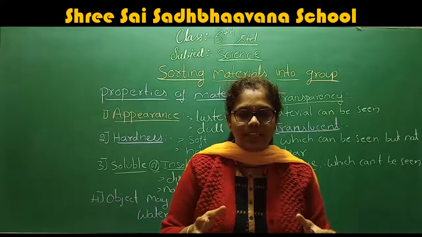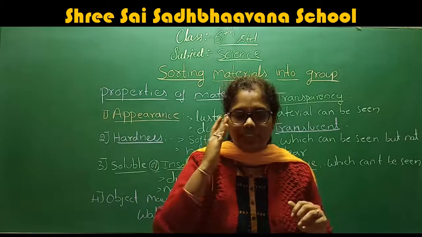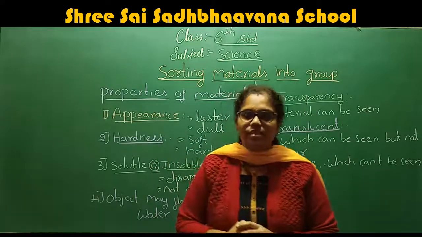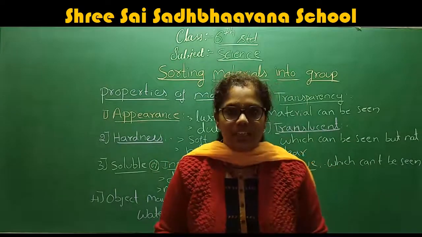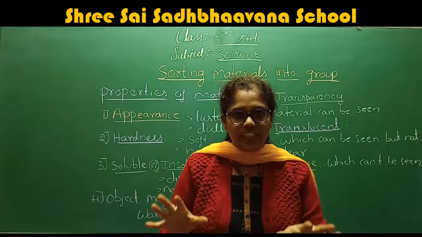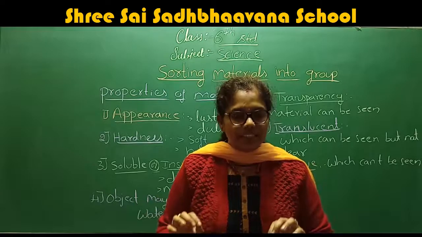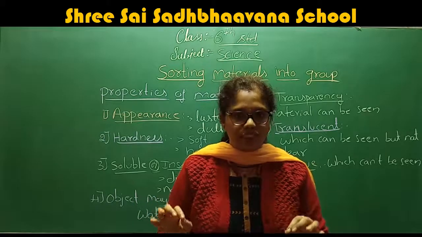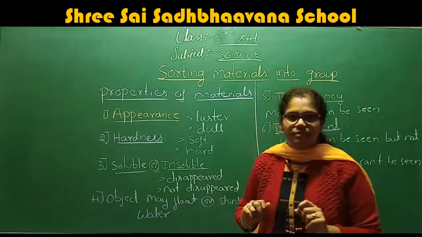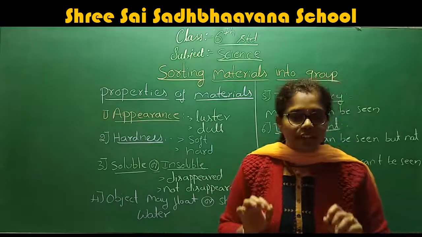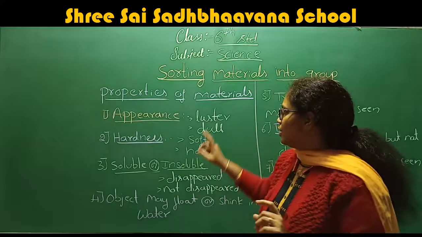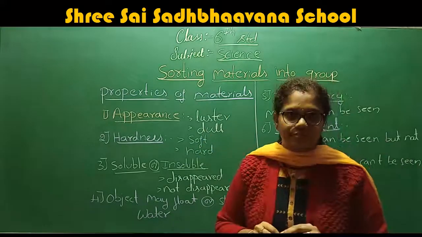Not only metals and non-metals, we can take any material in the appearance. Any material which has a shiny nature, we call luster.